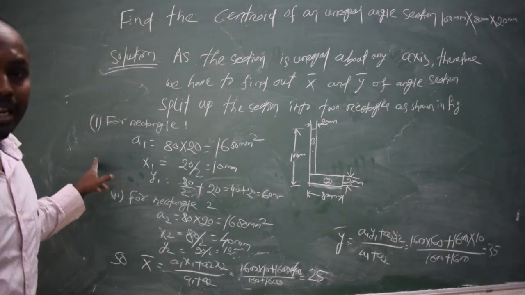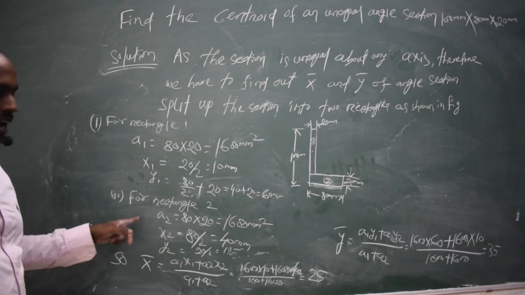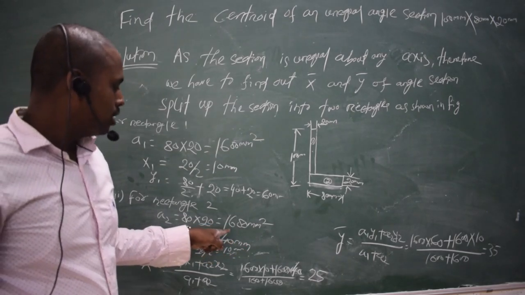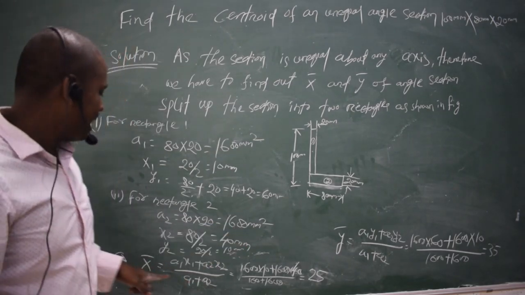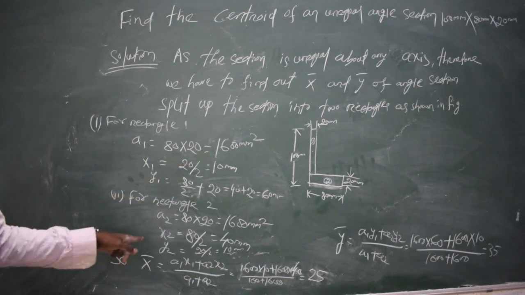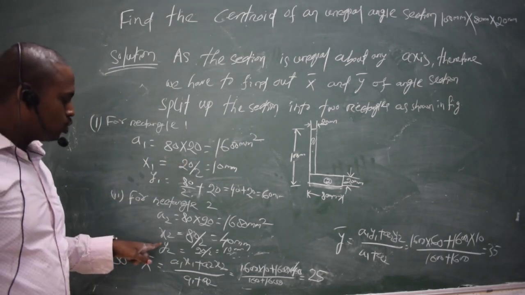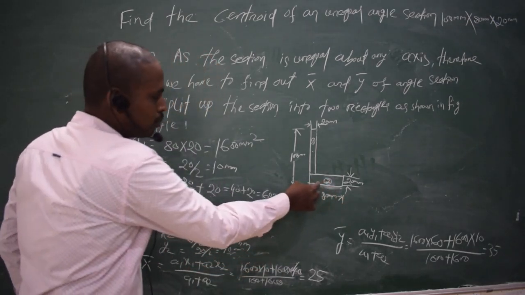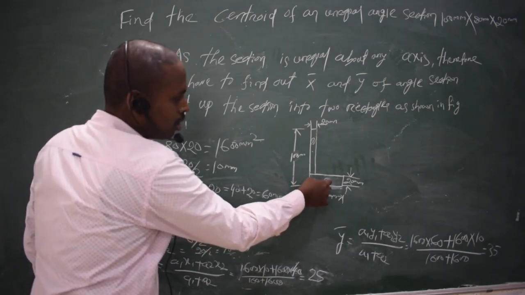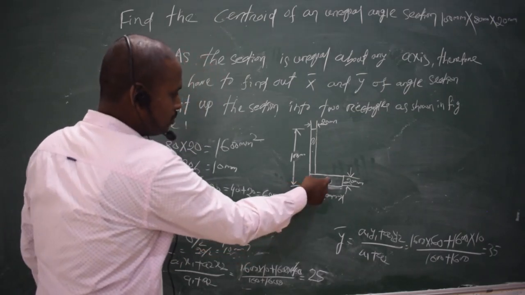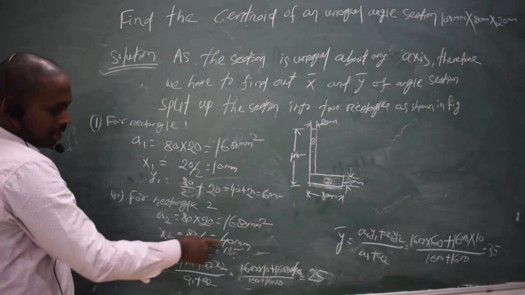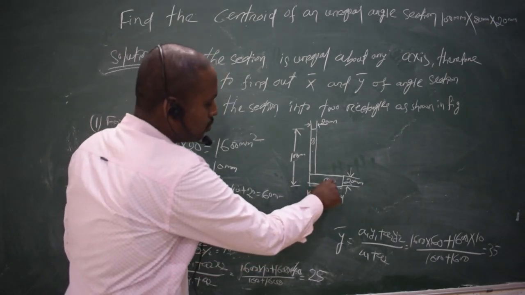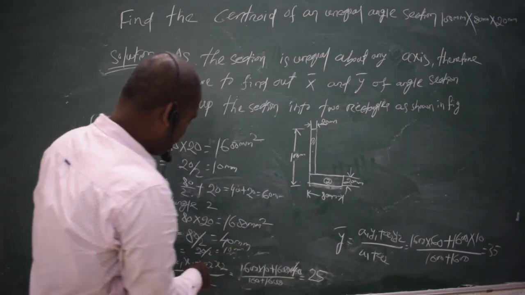Similarly for rectangle 2, we need to find the area, 80 by 20, this would be 1600 mm square, and after that we need to find the corresponding coordinates. For figure 2, its center of gravity must be at the center point, and x2 from the center of gravity to the y axis would be 80 by 2, 40 mm, and the corresponding y coordinate from the x axis would be 20 by 2, 10 mm.